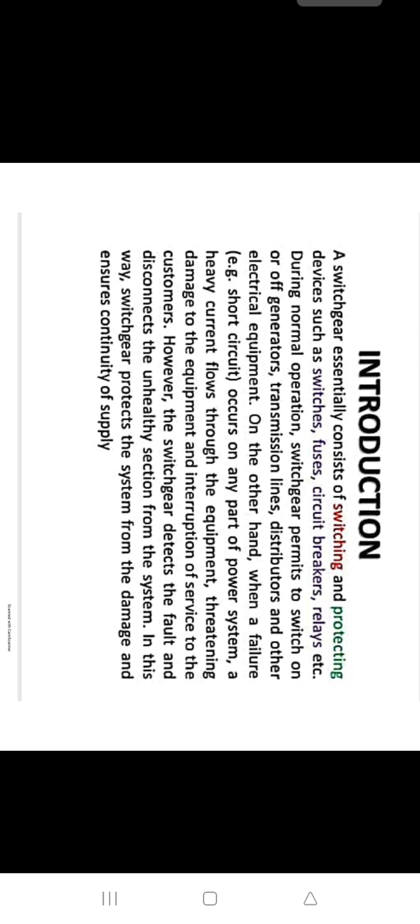During normal operation, switchgear permits to switch on or off generators, transmission lines, distributors and other electrical equipments. And on the other hand, when a failure or short circuit occurs on any part of the power system, a heavy current flows through the equipment, threatening damage to the equipment and interruption of service to the customers. However, the switchgear detects the fault and disconnects the unhealthy section from the system. In this way, switchgear protects the system from damage and ensures continuity of supply.